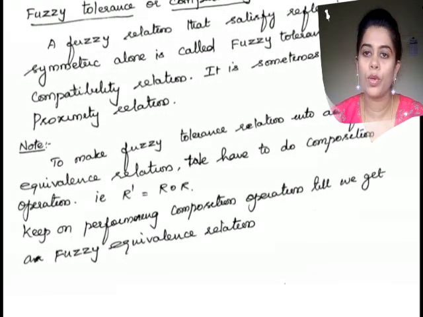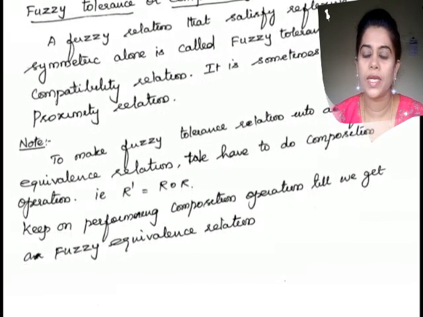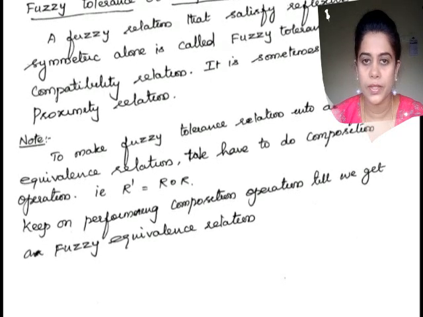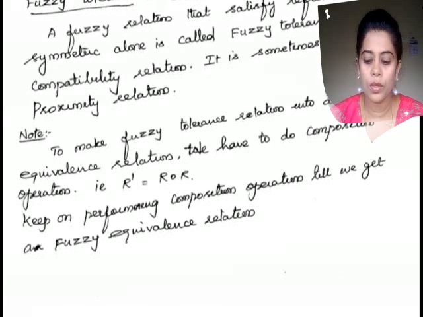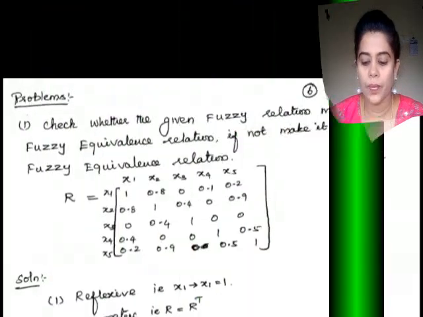We have to keep on doing composition until we get the equivalence relation. That is, R dash is equal to R composite R.